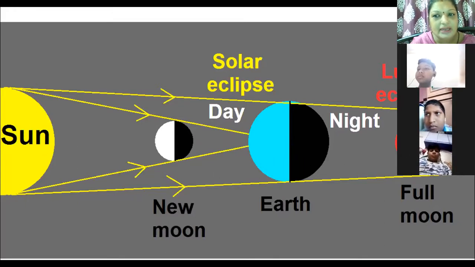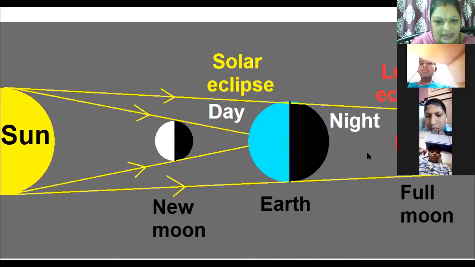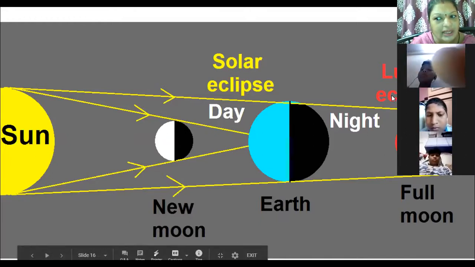So this is a very important diagram to show you. Solar eclipse occurs in the daytime, lunar in the night time. Solar eclipse occurs on a new moon day and lunar eclipse occurs on a full moon day.